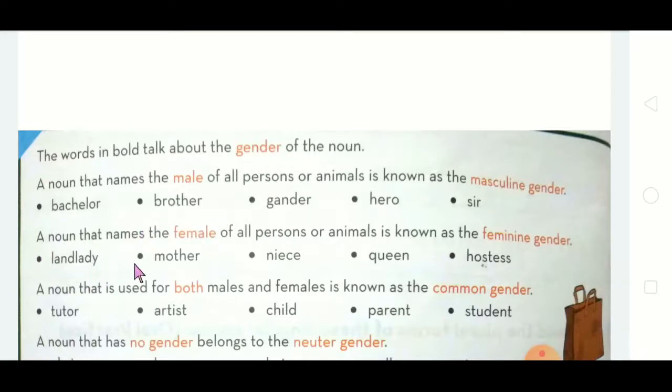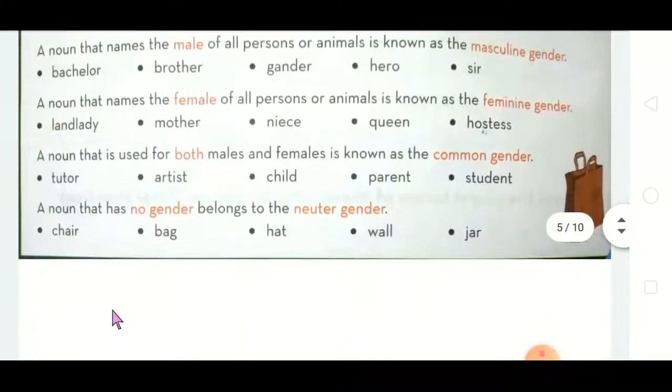A noun that names the female of all the persons or animals is known as the feminine gender. Okay. Female of all persons, animals is called feminine gender. See. Landlady. Mother. Niece. Queen. Hostess. All of this belongs to feminine gender, female. Got it? Come for the next one.